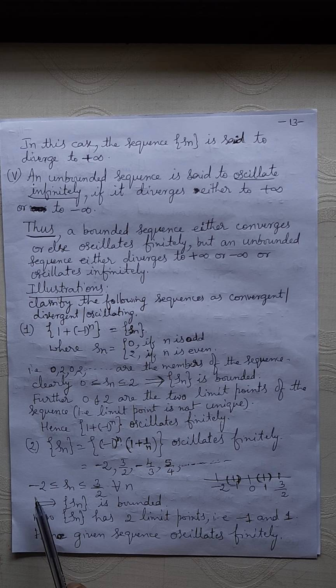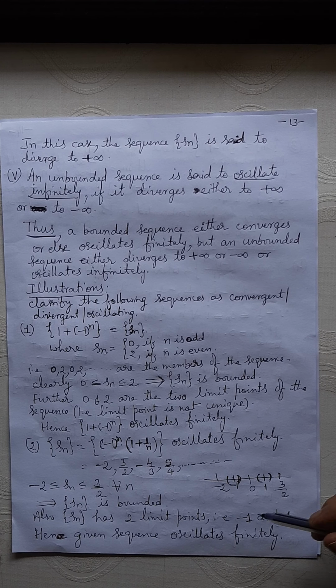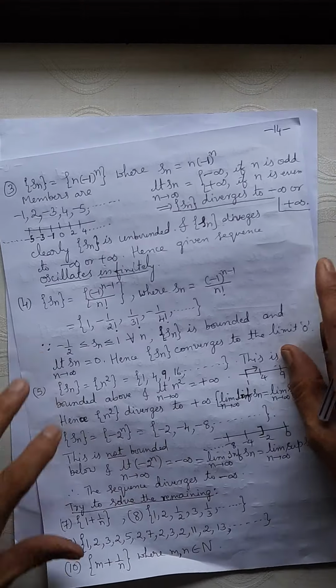Every term of the sequence lies between -2 and 3/2. You studied this example yesterday. So the sequence is bounded. Okay. And the sequence has two limit points, -1 and 1, because infinitely many terms are around -1 and infinitely many terms of the sequence are around +1 as well. So two limit points are there. The limit point is not unique. Therefore, as it is bounded and does not have a unique limit point, the sequence oscillates finitely. Conclusion: the sequence oscillates finitely. Okay.